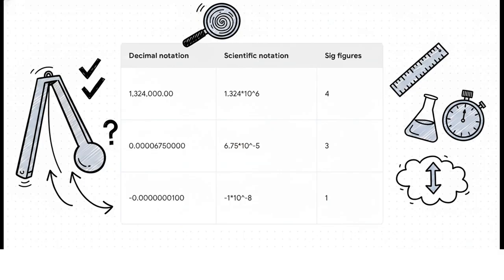For example, let's say a pendulum oscillates for 1.62 seconds. The 1 and the 6, those are certain, but that 2 on the end is our first uncertain digit. If you were to write it as 1.62000, you would falsely imply a level of laser precision that we simply do not have. As you can see here, converting these numbers to scientific notation instantly clears things up and tells us exactly how many meaningful, significant figures we are actually working with.